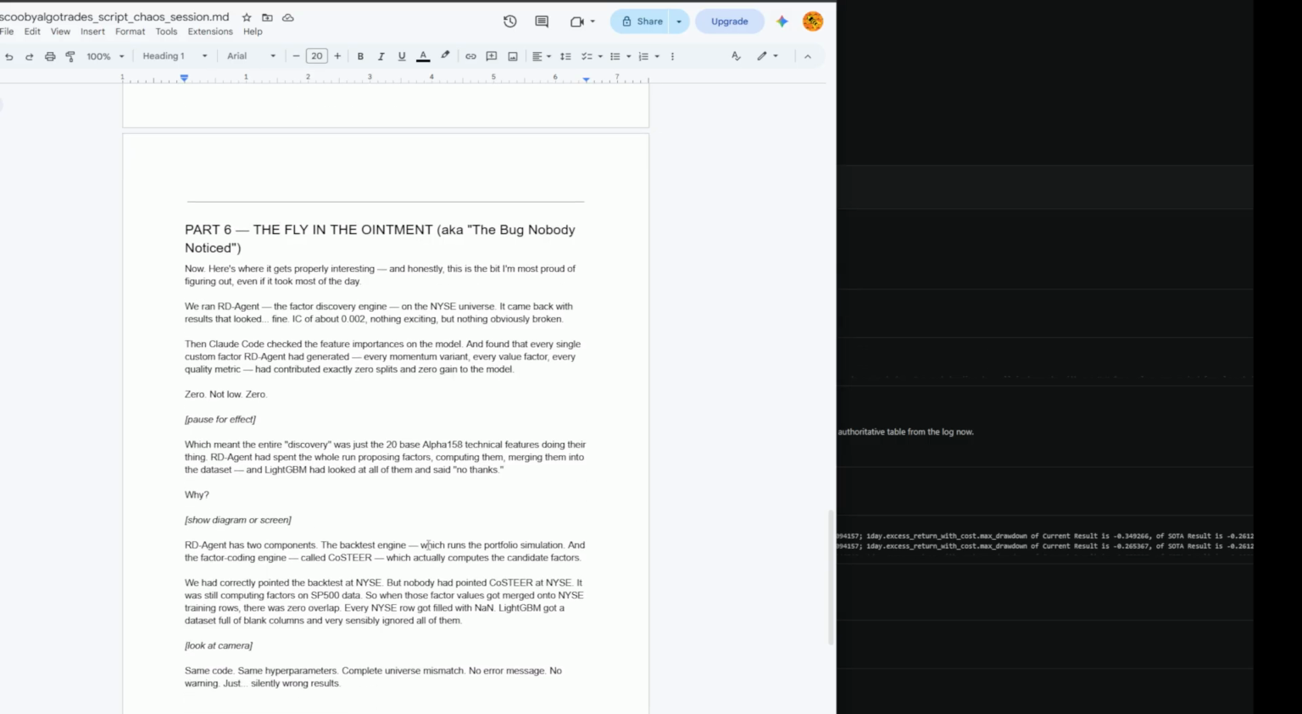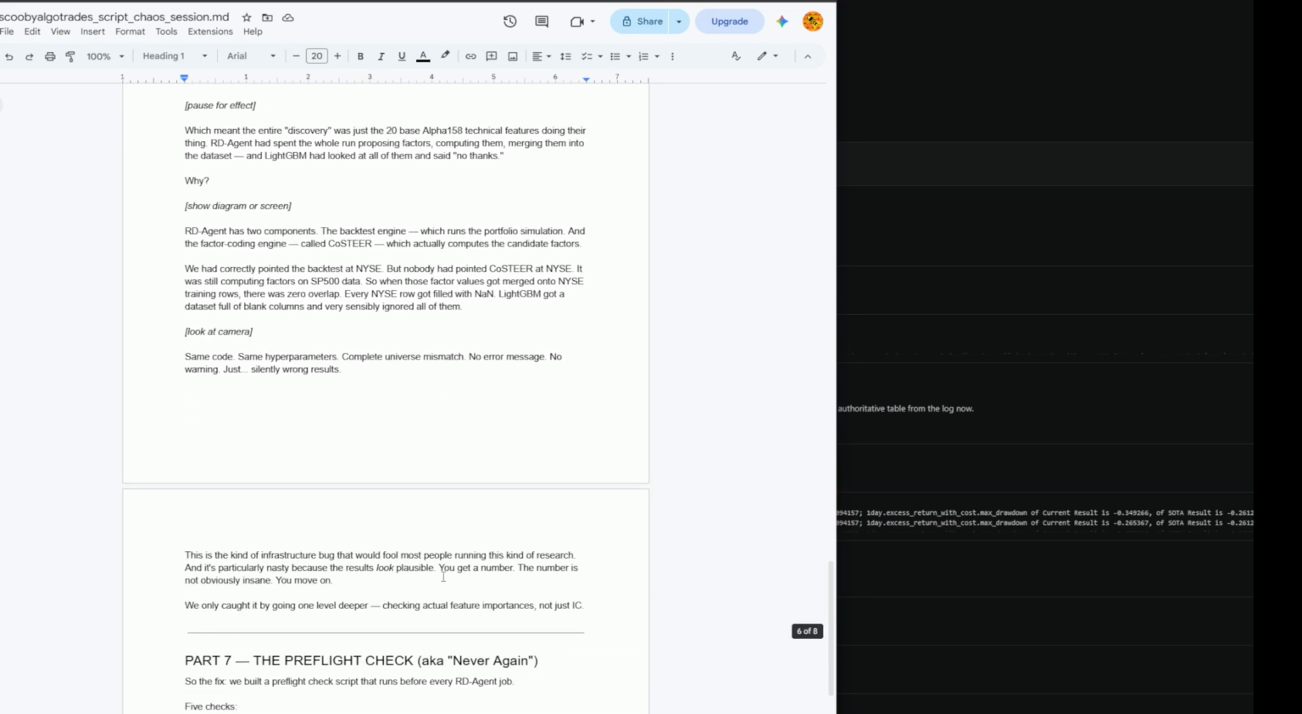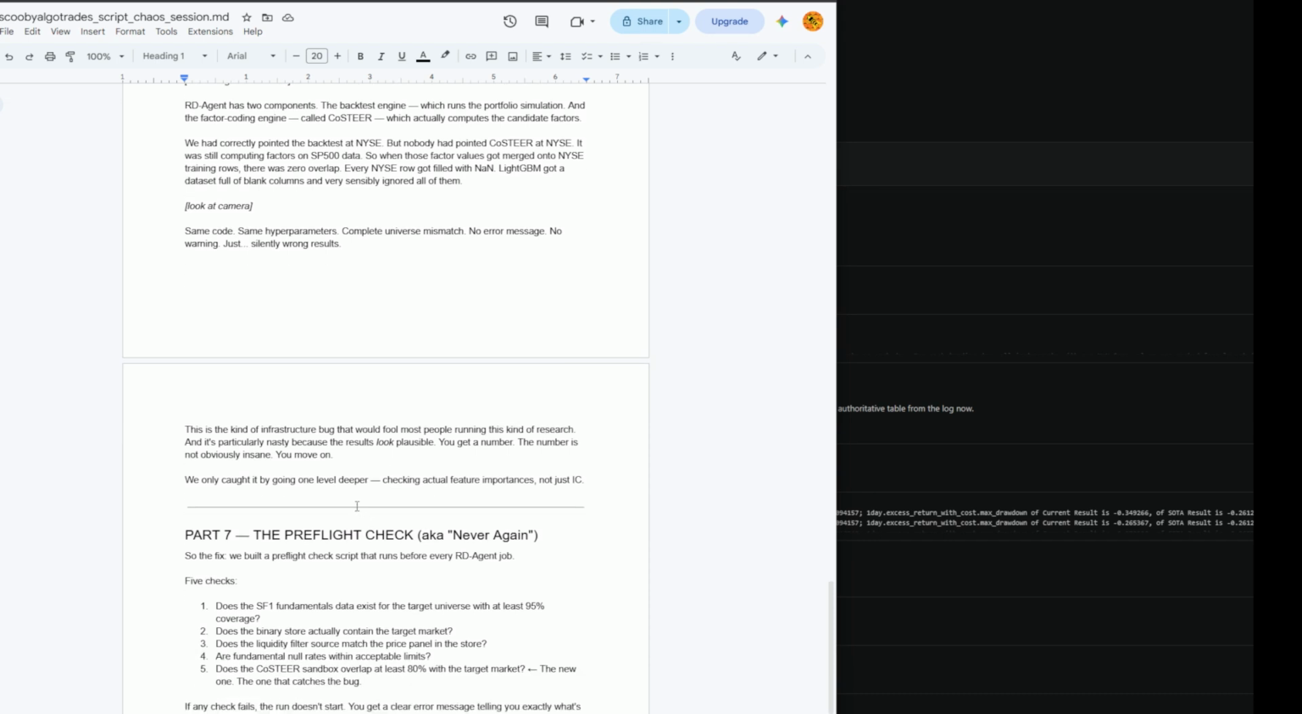Same hyperparameters, complete universe mismatch. No error message, no warning, just silently wrong results. This is the kind of infrastructure bug that would fool most people running this kind of research, and it's particularly nasty because the results look plausible. You get a number, the number is not obviously insane, you move on. We only caught it by going one level deeper, checking actual feature importances, not just IC.